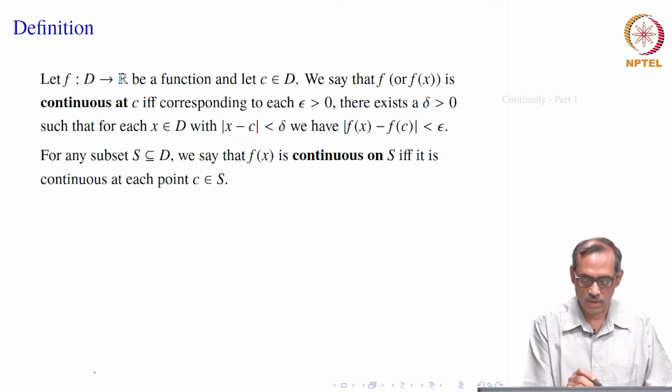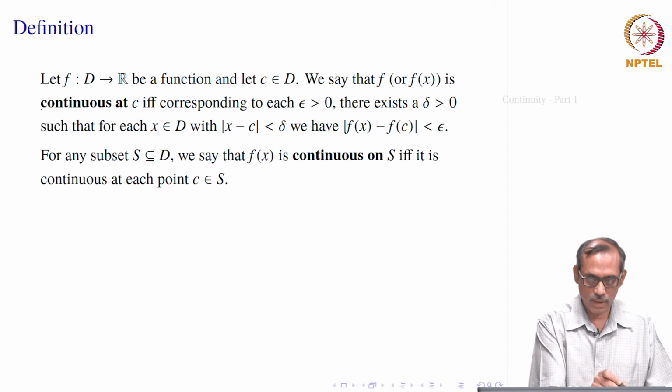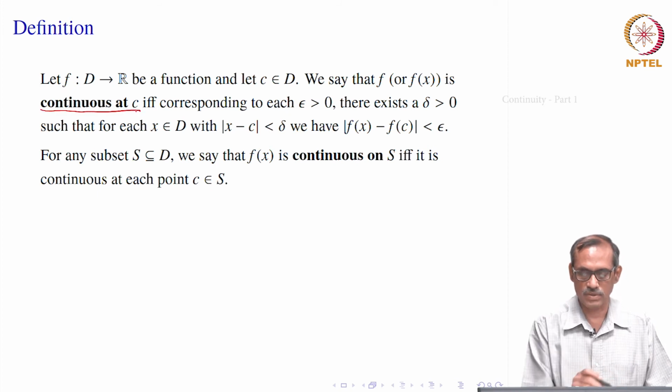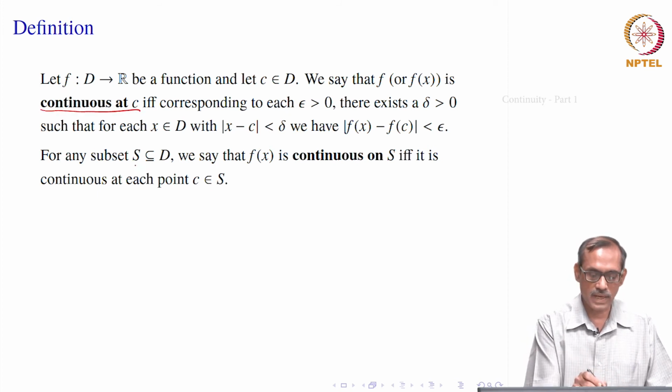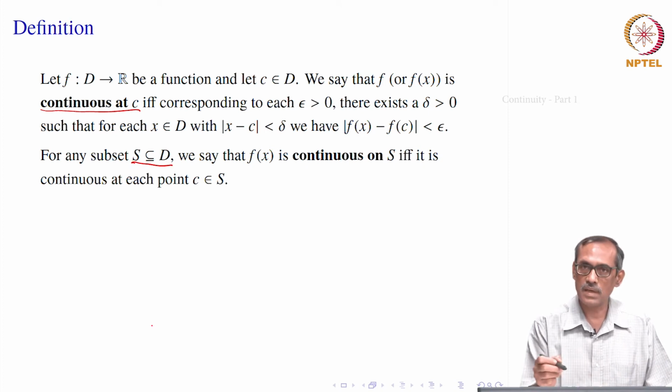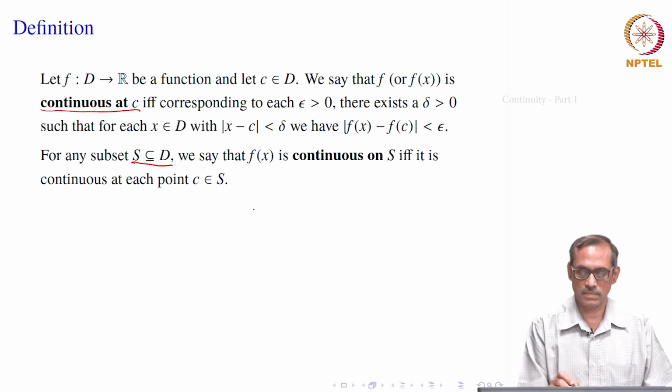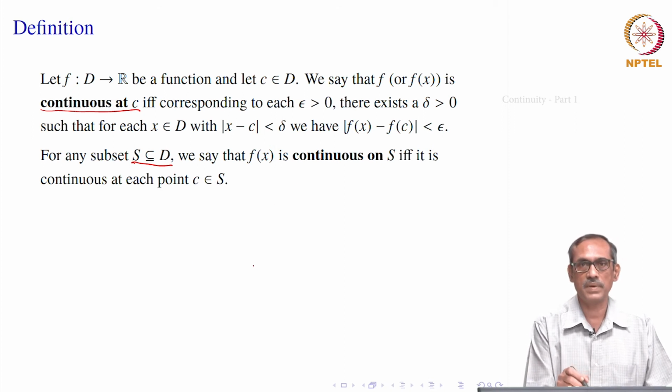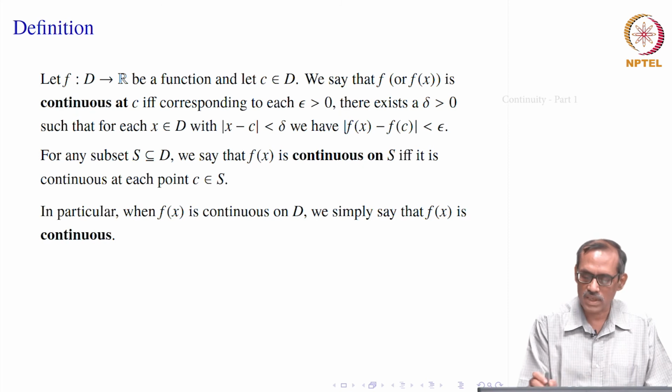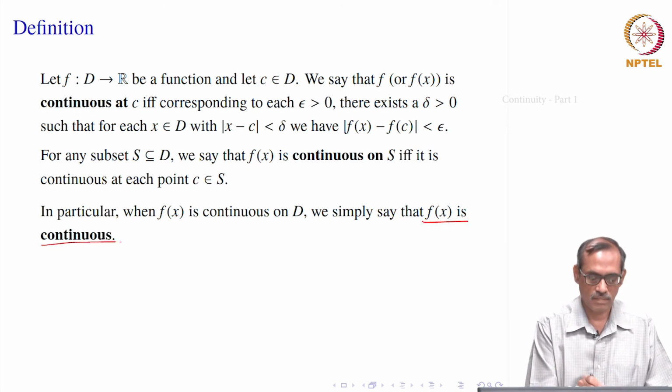So, we will fix some terminology. All that we have done is we have defined continuous at a point C. Now, if you take S, a subset of D having some of the points of D, and you find that it is continuous at every point of that S, then you say that f is continuous on S. Now, in particular if S is equal to D, we will say f is continuous on D. Again we will have a shortcut: we will not say continuous on D, we will just say that f of x is continuous.